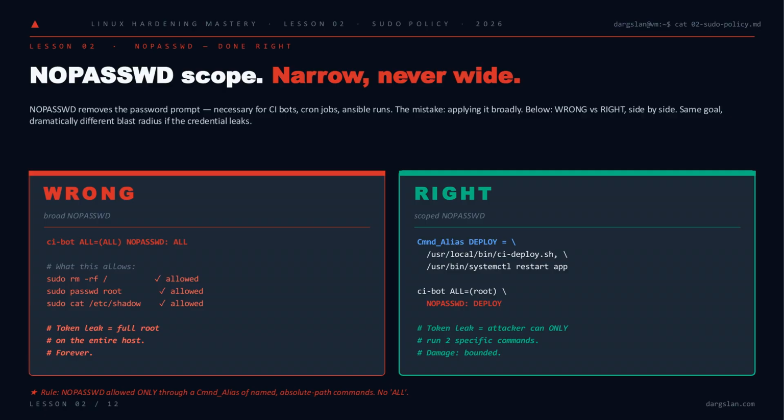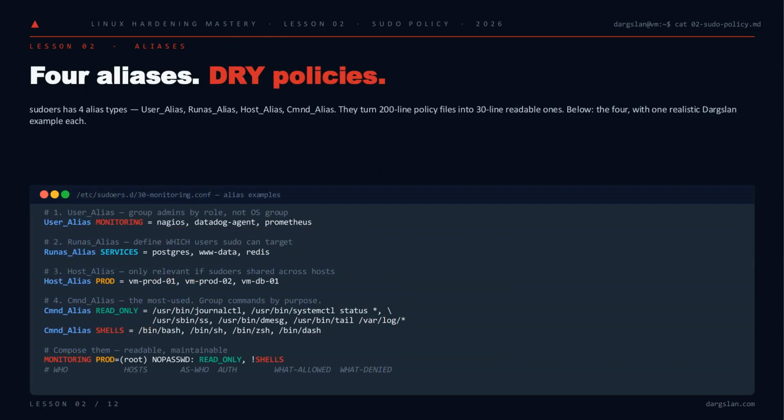On the right, the same bot gets a named Cmnd_Alias: 2 absolute-path commands, nothing else. Same automation, bounded blast radius. The rule is non-negotiable. NOPASSWD only through a Cmnd_Alias of explicit absolute paths. Never ALL. Cmnd_Alias is how you keep those explicit path lists from becoming unreadable.